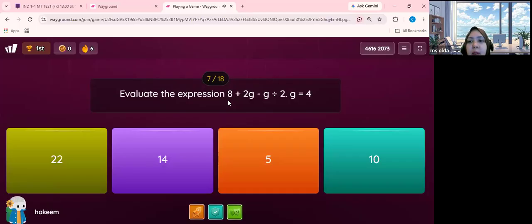Okay, when G equals 4, Hakim also needs to consider the order of operation, since it's already a mixed operation. There is a plus, minus, and division.